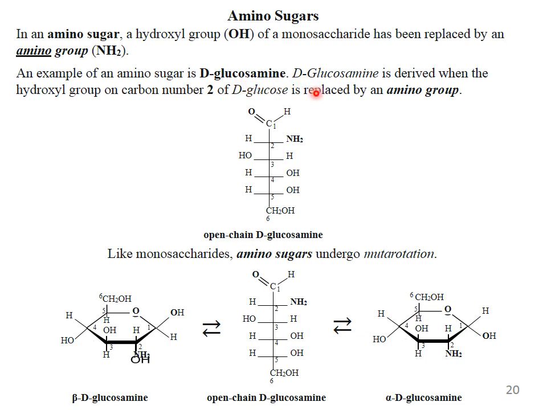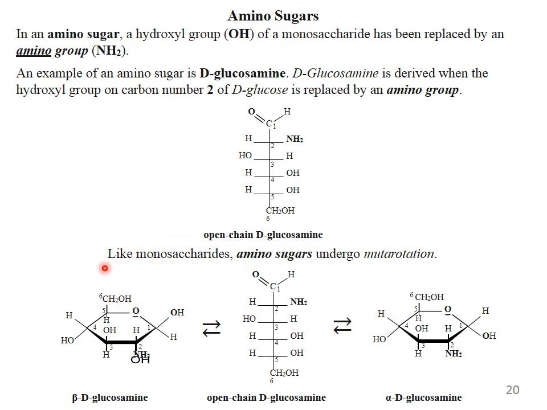This is open chain D-glucosamine. Like monosaccharides, amino sugars undergo mutarotation: beta-D-glucosamine, open chain D-glucosamine, alpha-D-glucosamine. This is the simple cyclization of glucosamine, in which mutarotation occurs again at carbon number 1. In amino sugars, the hydroxyl group of the monosaccharide has been replaced by an amino group. When the hydroxyl group at carbon number 2 is replaced with an amino group, this is called an amino sugar. An example of an amino sugar is D-glucosamine.